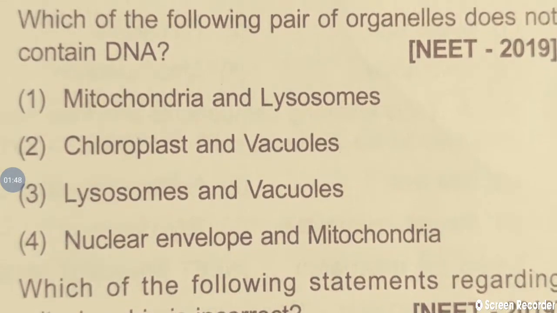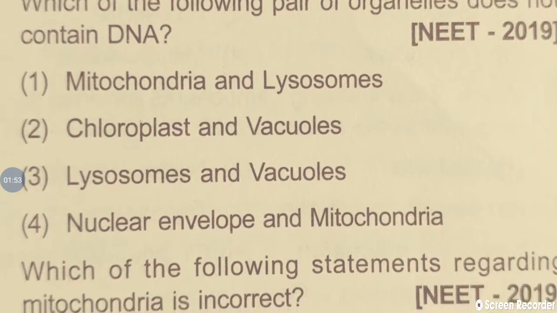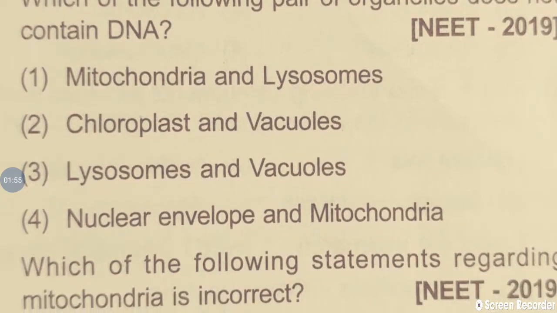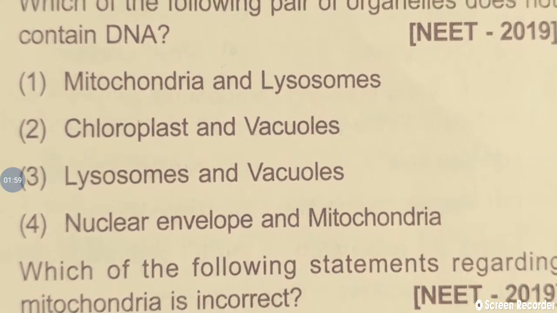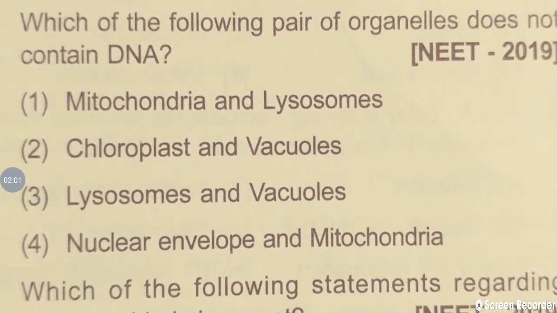Coming to the first option, mitochondria is present. Second option, chloroplast is present. So these 2 are not correct. Again, in the fourth option, mitochondria is present. So these 3 options are not correct. Then we have to go for only the third option, lysosomes and vacuoles. Definitely the answer will be lysosomes and vacuoles.